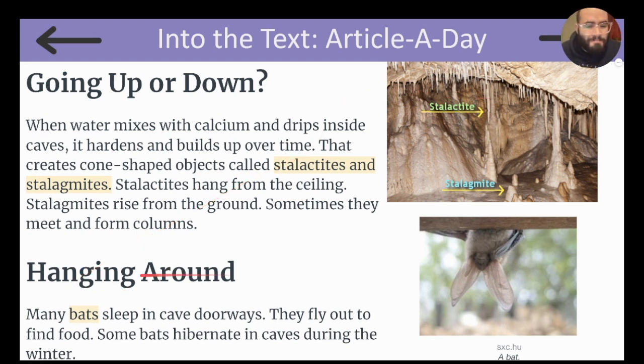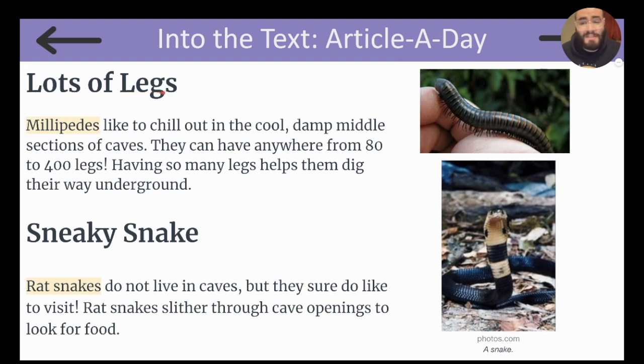Hanging around. Many bats sleep in cave doorways. They fly out to find food. Some bats hibernate in caves during the winter. Here is a bat. I knew they lived in caves. Lots of legs. Millipedes like to chill out in cool, damp middle sections of caves. Here is a millipede.